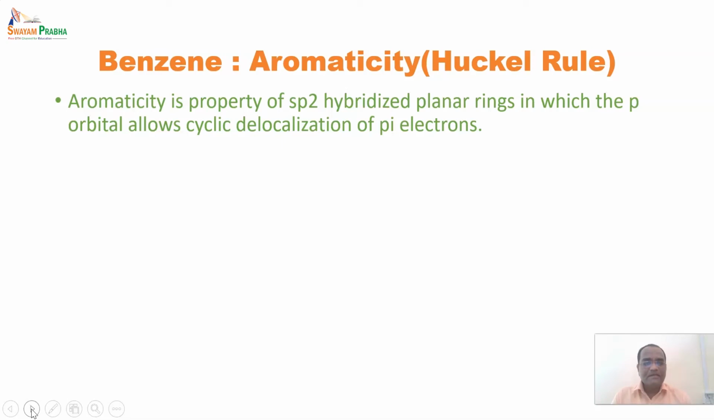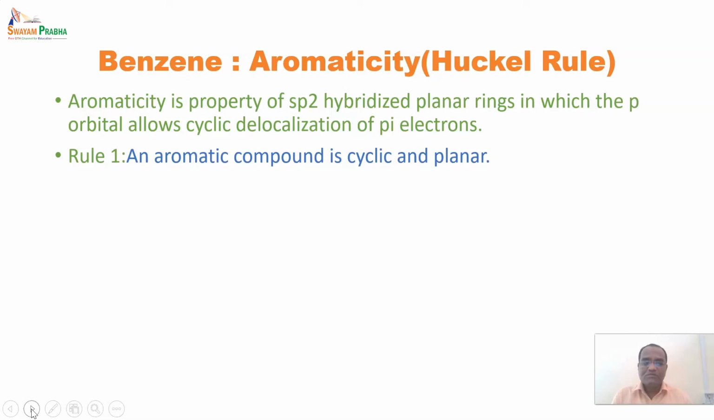In the case of benzene, it is sp2 hybridized. Earlier also we have seen that all the carbons are sp2 hybridized. So it is an sp2 hybridized planar ring, and it is cyclic in structure. The p orbitals allow delocalization of pi electrons. So the pi electrons revolve in a circular manner, and delocalization of the pi electrons causes aromaticity in the ring.